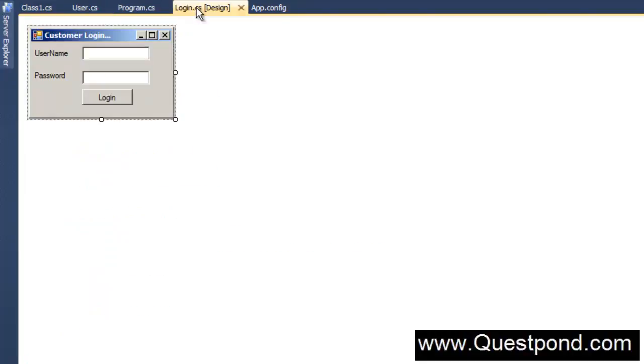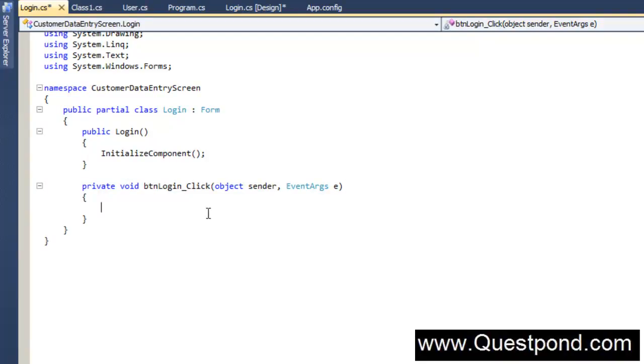So let's go to our user interface here, and let's go to the login button click. So let me just click on the login, click here. So here we need to call the user class, right, to check if the user is valid or not, right?